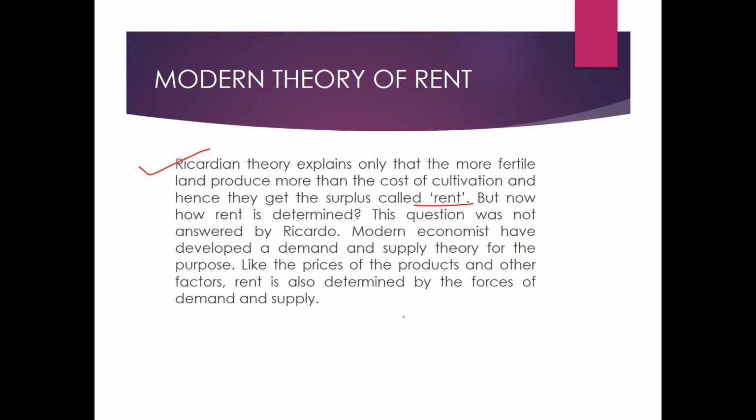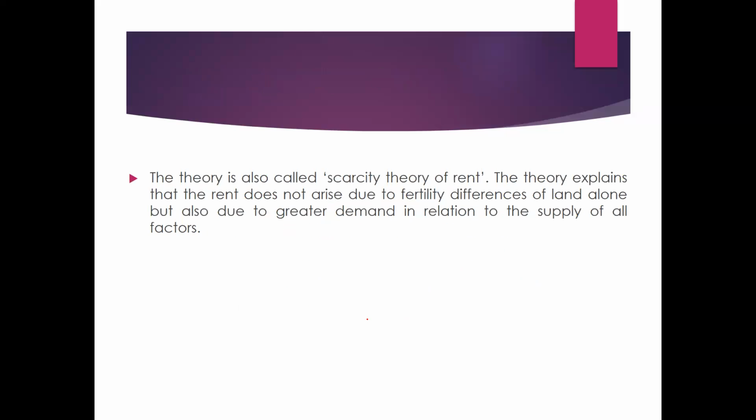But how is rent determined? This question has been answered by modern economists, who developed a demand and supply theory for the purpose. Like the prices of the product and other factors, rent is also determined by the forces of demand and supply.